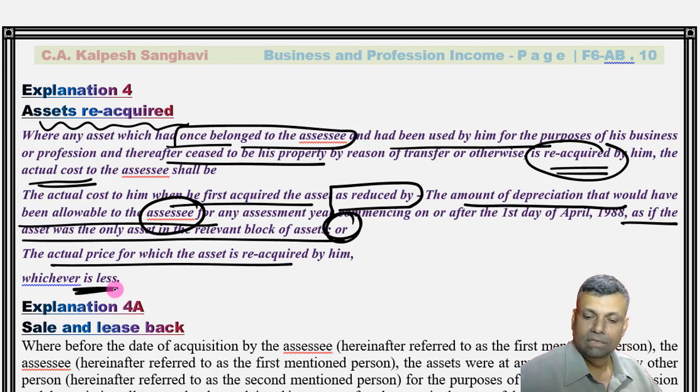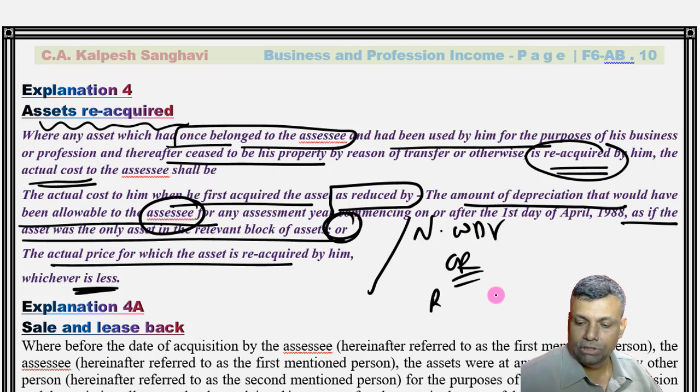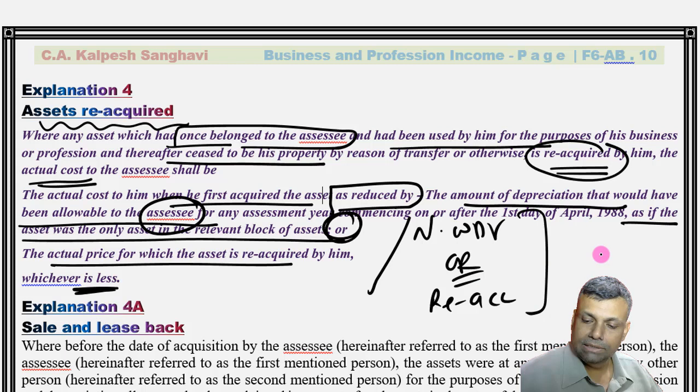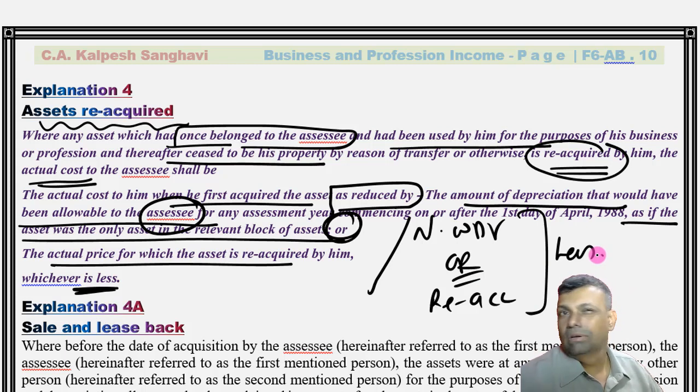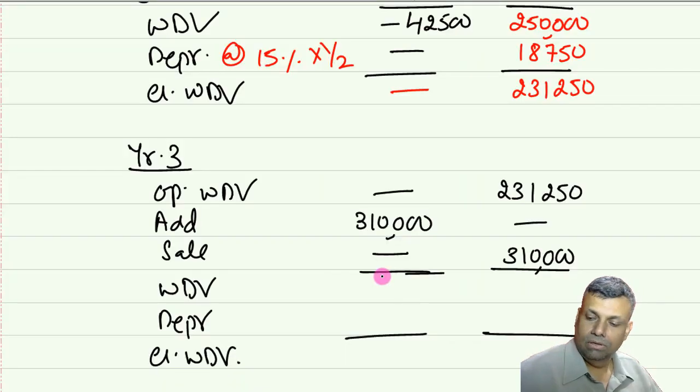So logically I will write: notional WDV or reacquisition price, that means the actual price, whichever is less. Now here some people interpret differently. I'll tell you that point also. Don't worry.